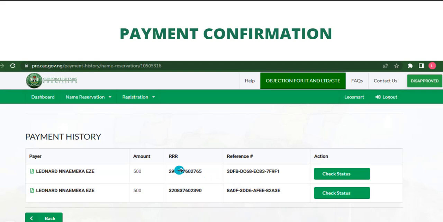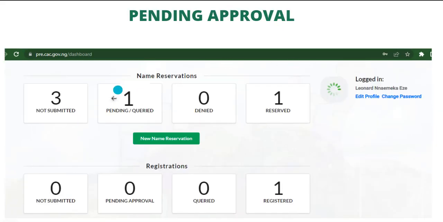You can verify the payment status using this RRR from Remita. You can go to remita.net and retrieve your receipt with this. When you get the receipt, you check if it is an invoice or receipt. If it is an invoice, know that your payment was not successful. For a successful payment, you will see approved, and then it will be submitted automatically.